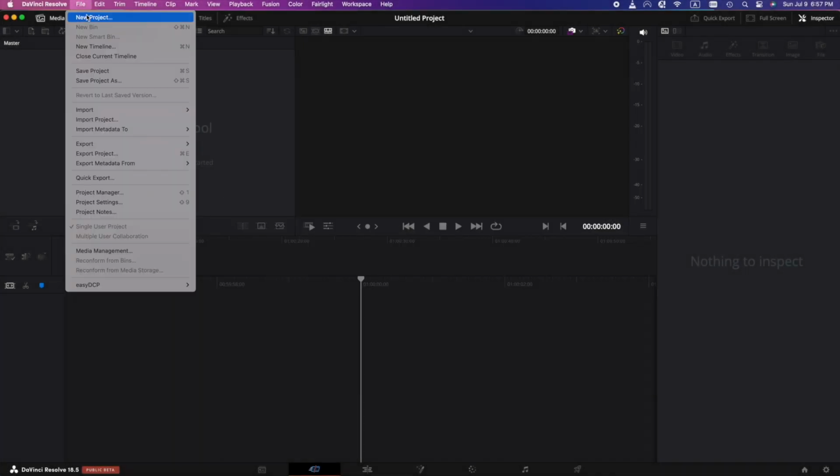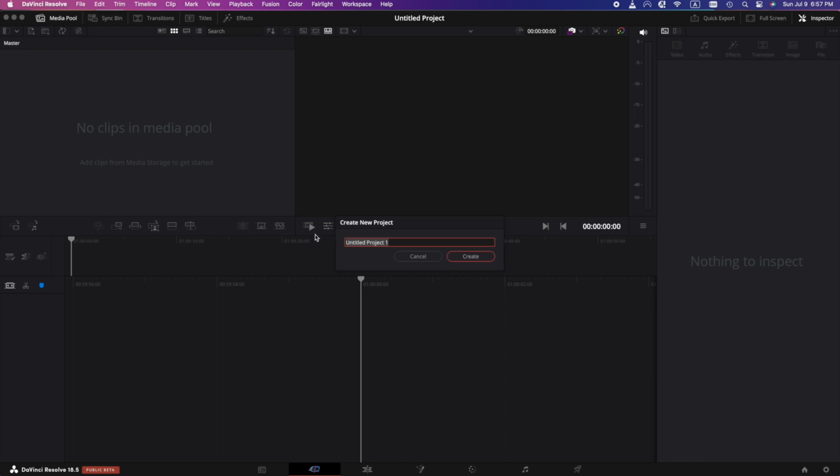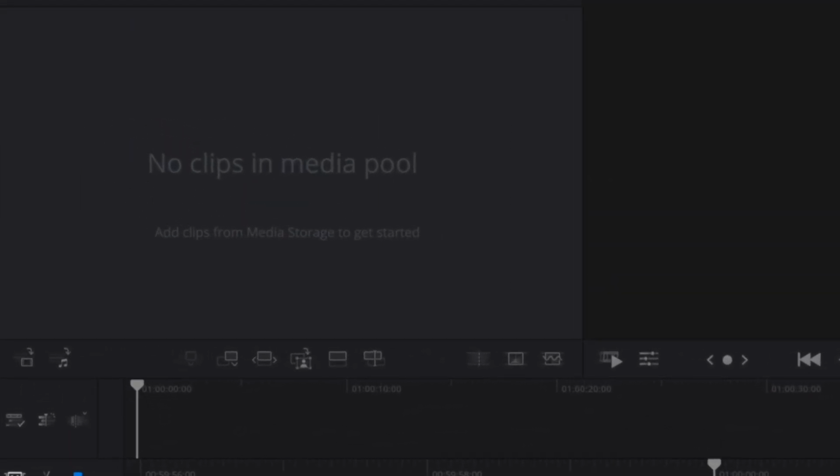And right now we're going to go to new project. We're going to name our project happy birthday. And where it says no clips in media pool on the top left, we're going to drag our images in, just drag them in from the folder.